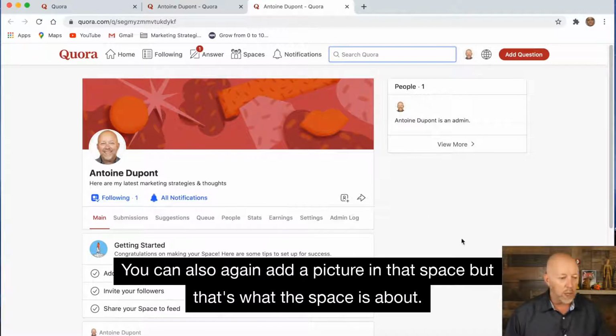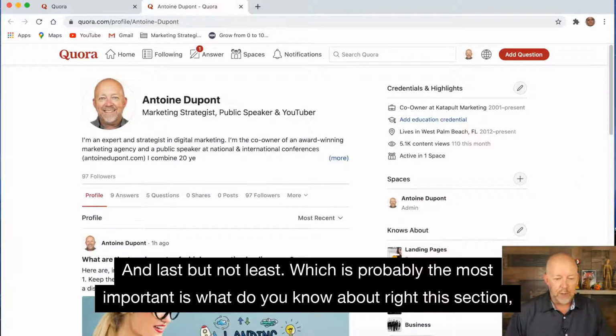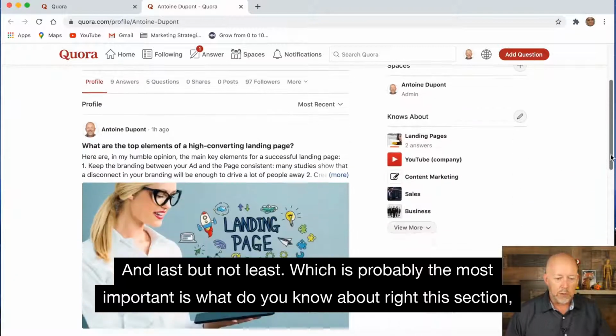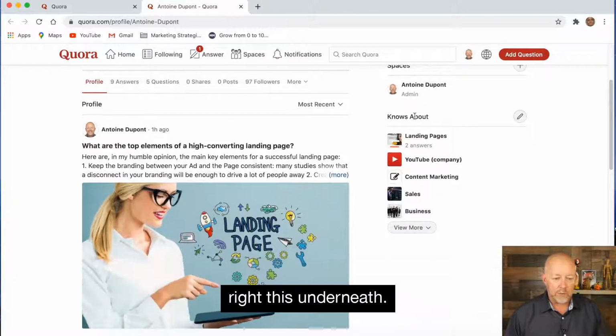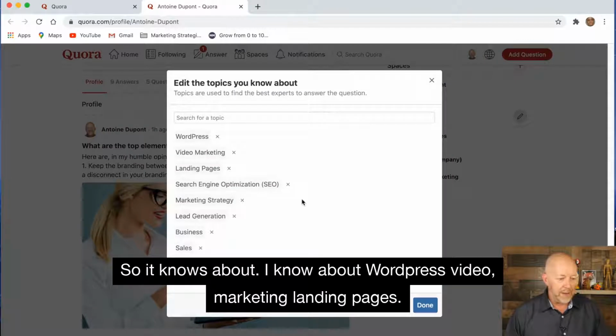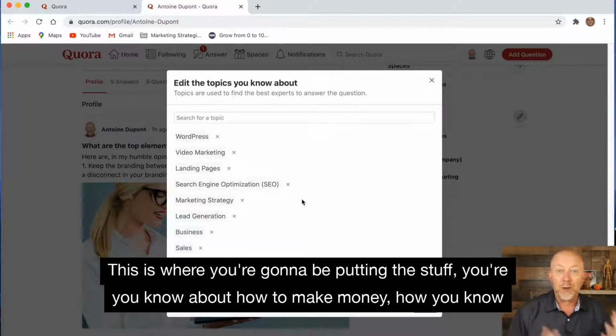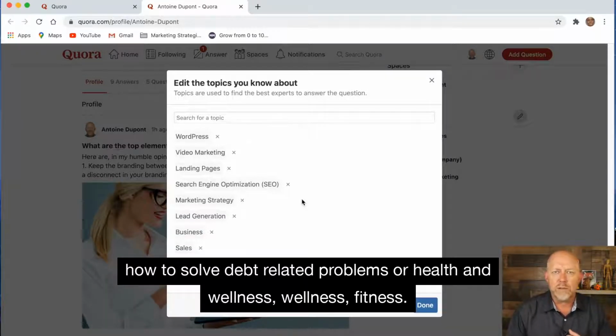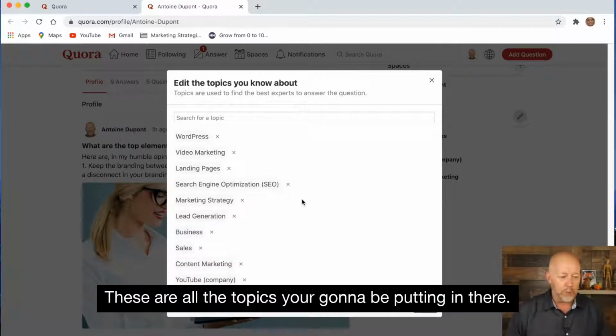You can also, again, add a picture in that space, but that's what the space is about. And last but not least, which is probably the most important, is what do you know about? This section underneath. So I know about WordPress, video marketing, landing pages. This is where you're going to be putting the stuff. You know about how to make money, how to solve debt-related problems, or health and wellness, fitness. These are all the topics you're going to be putting in there.